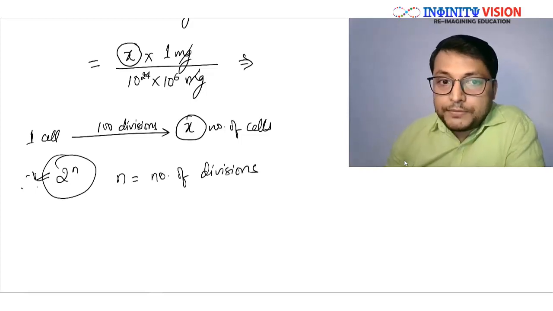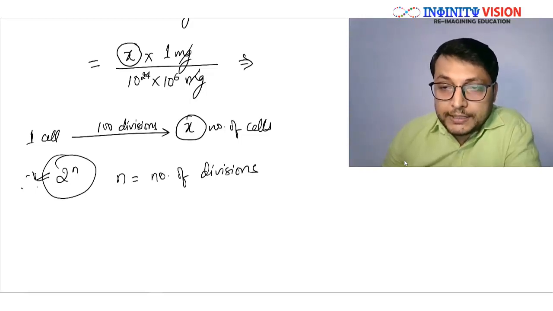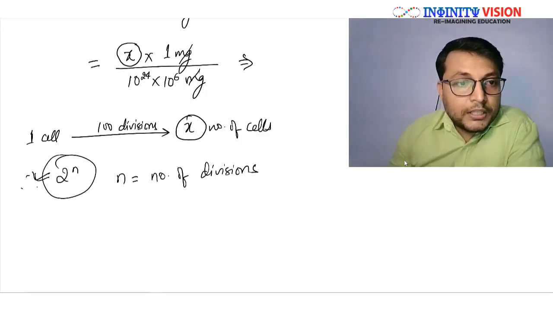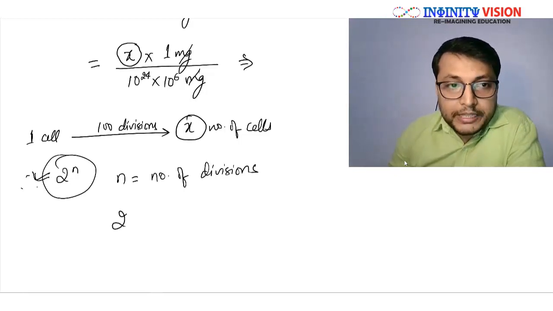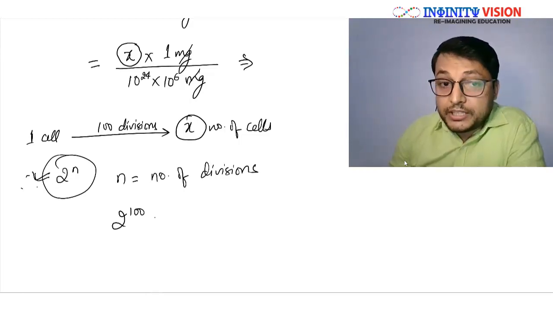So if you know the number of divisions, you can easily calculate the number of cells. Well, here we know that we started with a single cell, so 2 to power n, n is 100 divisions they have given. So if we calculate the 2 to power 100 value, this will be the value of x. I hope there is no doubt in this.